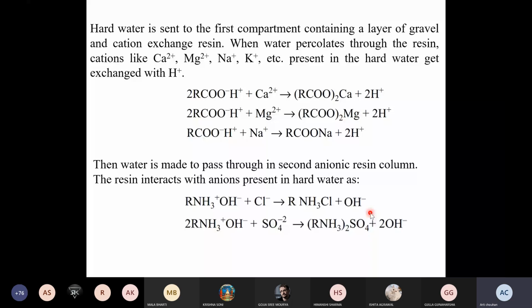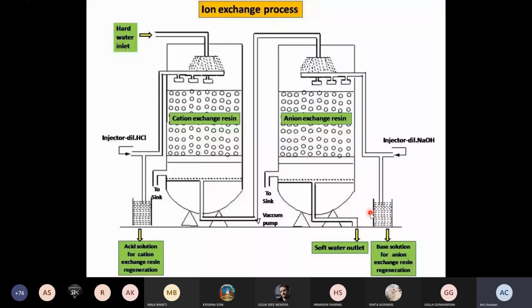This is the diagram showing that particular ion exchange process in which two compartments are there. One is the cation exchange resin and another one is the anion exchange resin. So in the cation compartment, cation resins are fitted, and in the anion compartment, anion resins are fitted.